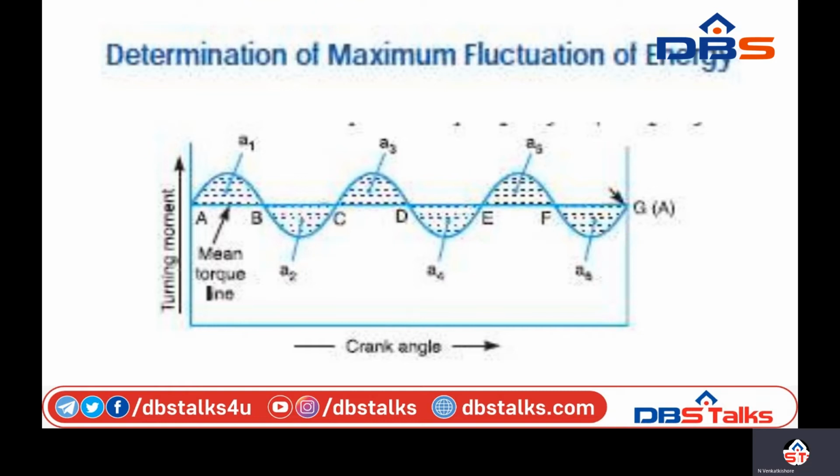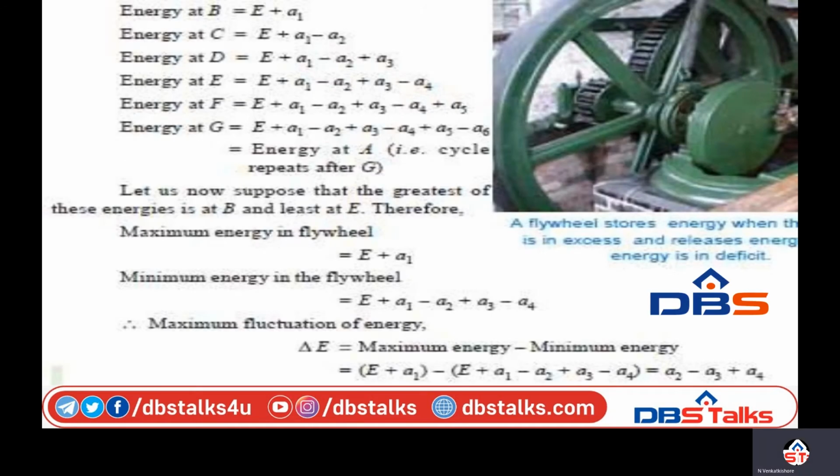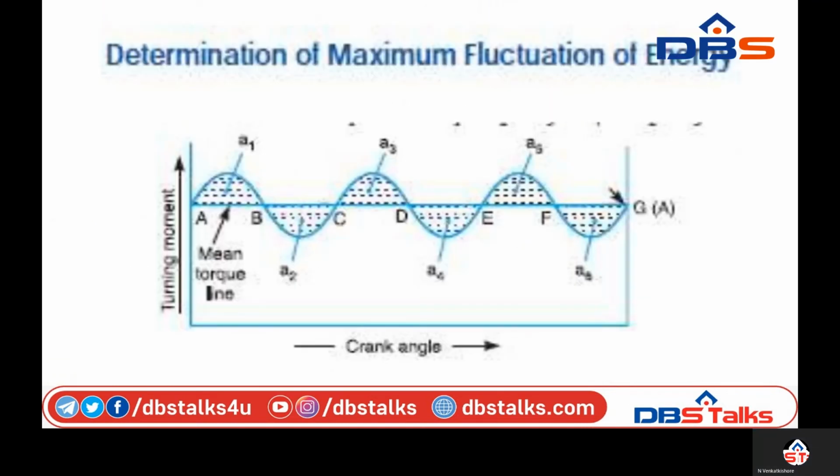Let the energy in the flywheel at A be equal to E. The energy at B is E plus A1, that is the energy available at A plus the energy delivered during the process.